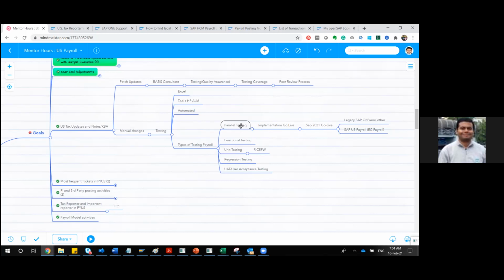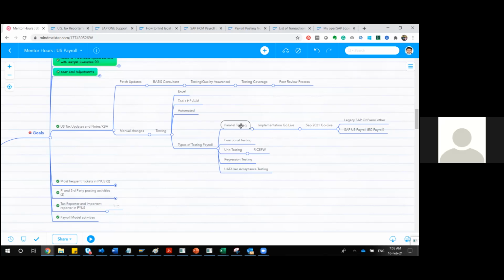Let's say you have implemented your US payroll for Chicago, and you are planning it for Florida or any other location, New York and other locations, and you are going to repeat the same thing. In that case, this parallel testing will be done as and when required. But generally, it is seen in implementation and rollout. Support projects will not come across that much.